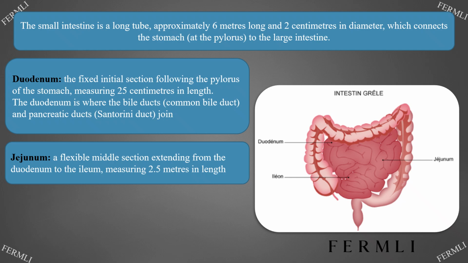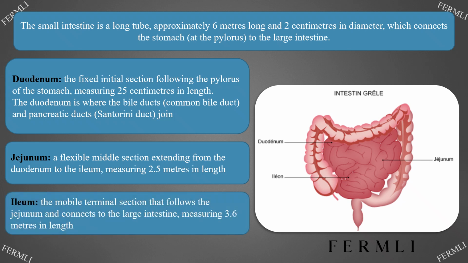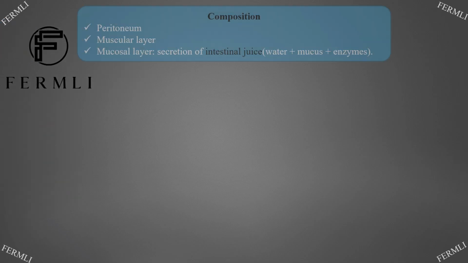Jejunum, a flexible middle section extending from the duodenum to the ileum, measuring 2.5 meters in length. Ileum, the mobile terminal section that follows the jejunum and connects to the large intestine, measuring 3.6 meters in length. Composition: peritoneum, muscular layer, mucosal layer, secretion of intestinal juice, water plus mucus plus enzymes.